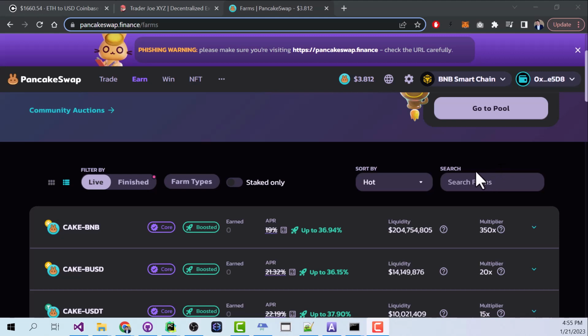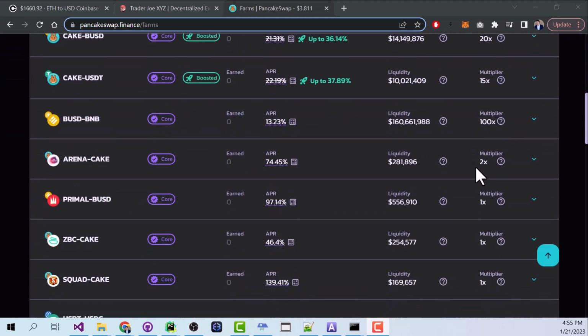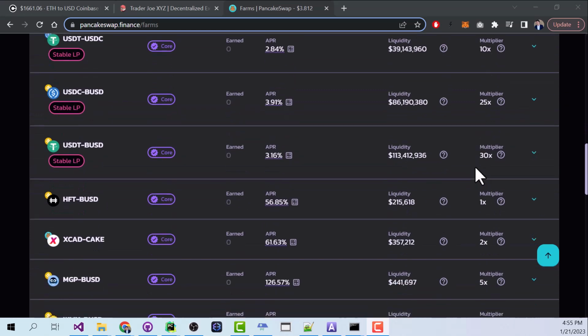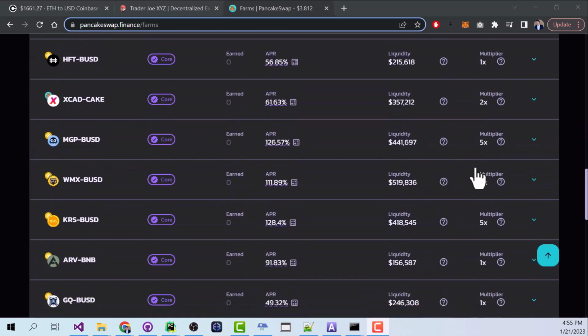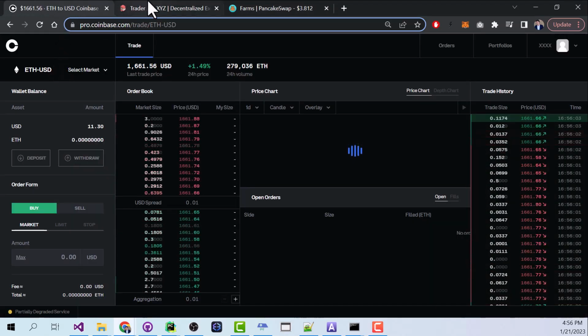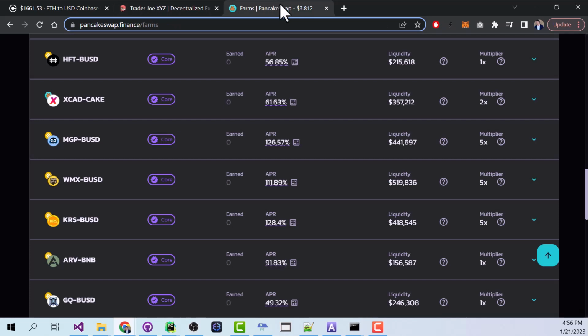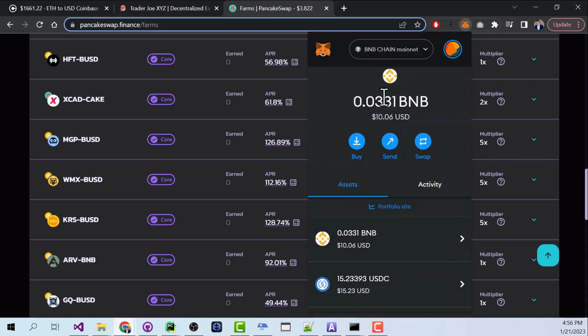Today we'll be looking at bots that not only trade our favorite cryptocurrencies, but that can actually make more money by essentially becoming our own bank. By now we've already talked about how to get our money from Coinbase over to Avalanche, and then bridge over to the BNB chain. So this tutorial assumes that you already have some USDC in your BNB wallet.